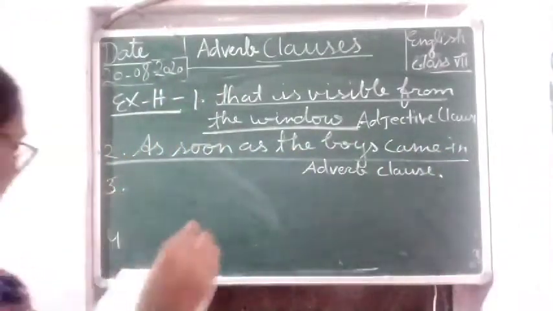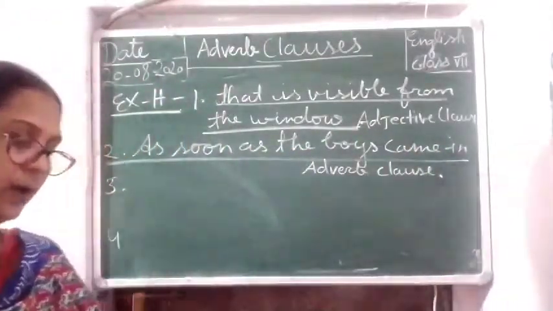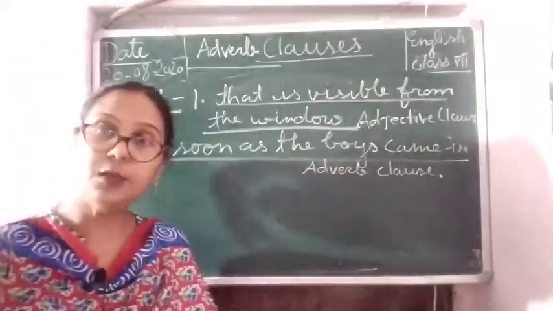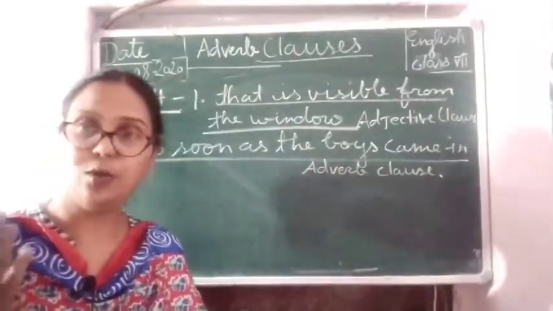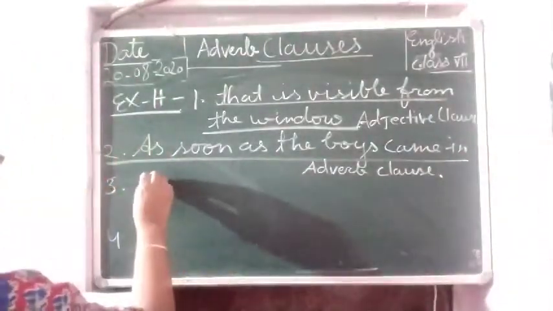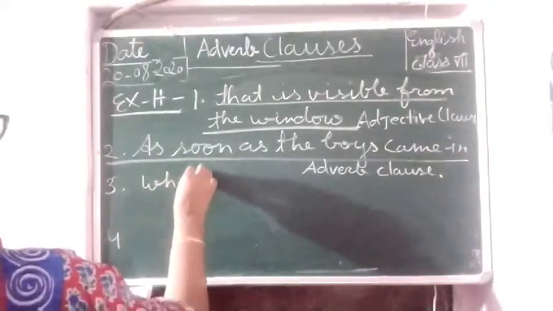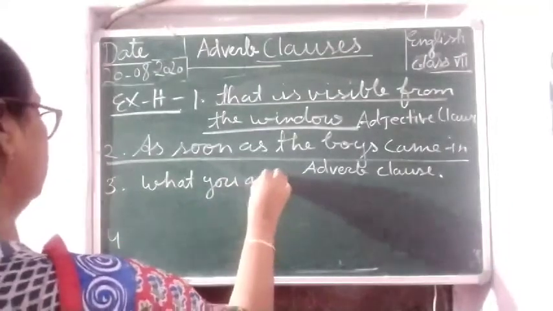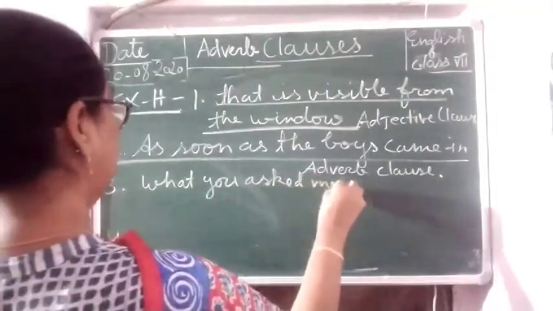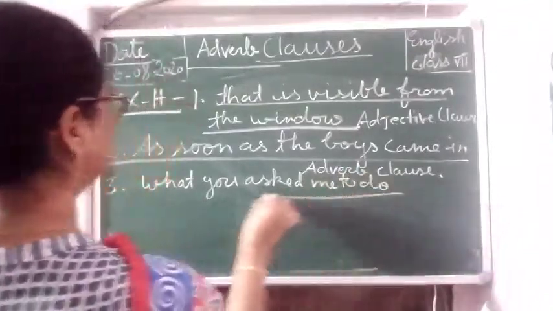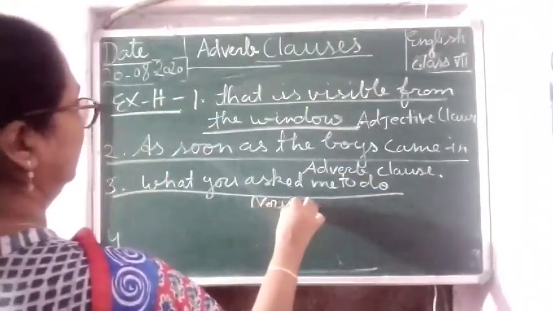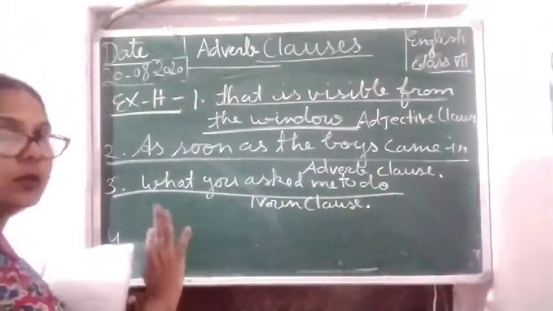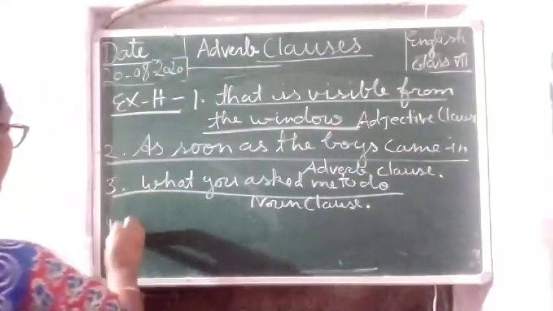Now number 3. I forgot what you asked me to do. So this is a noun clause. What you asked me to do. This is a noun clause. Now we are moving to number 4.